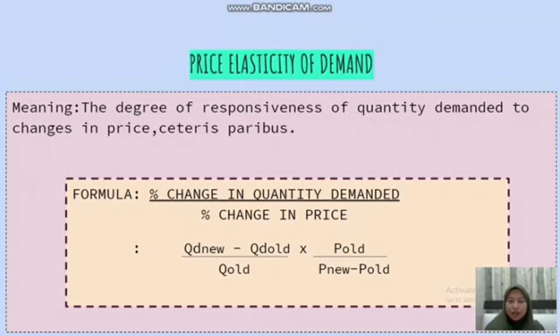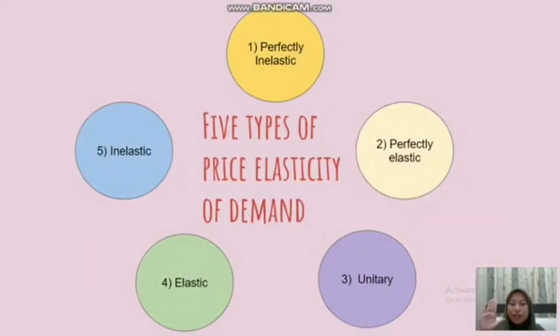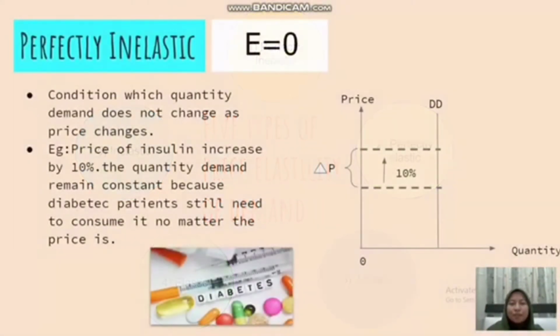Price elasticity of demand. The degree of responsiveness of quantity demanded to changes in price, ceteris paribus. Formula: percentage change in quantity demanded per percentage change in price. There are 5 types of price elasticity of demand, which are perfectly inelastic, perfectly elastic, unitary, elastic, and inelastic.